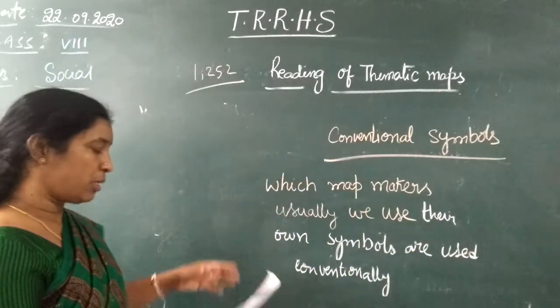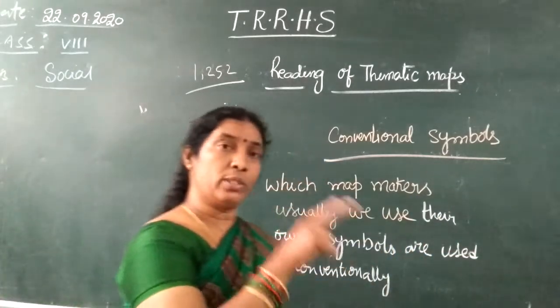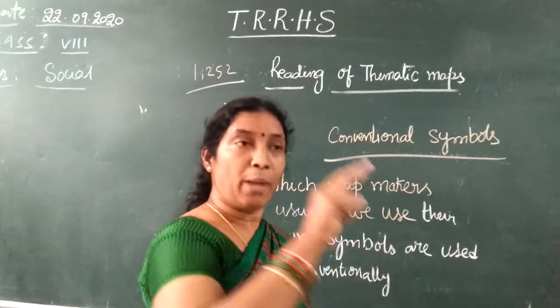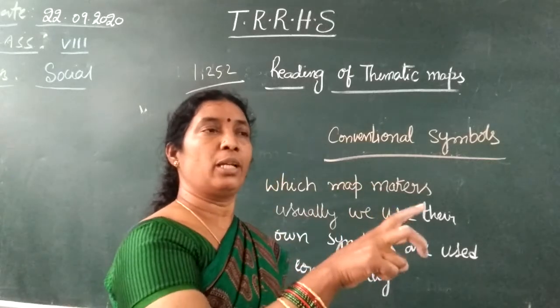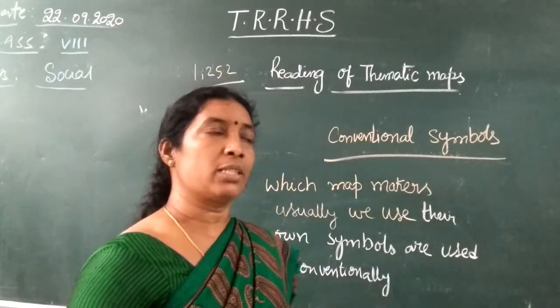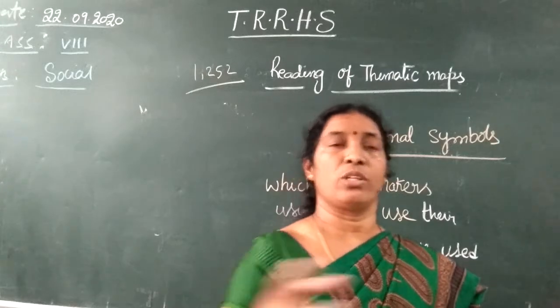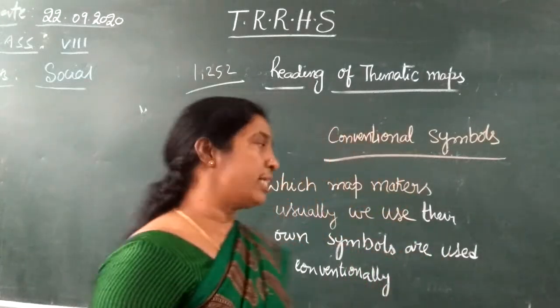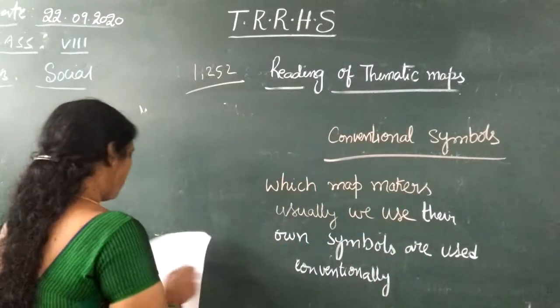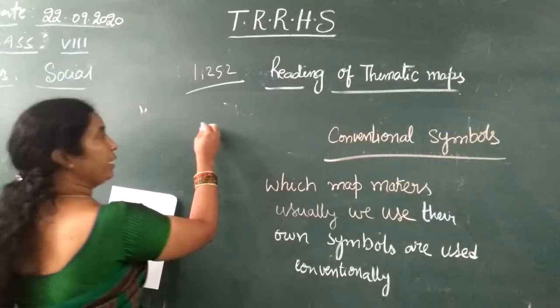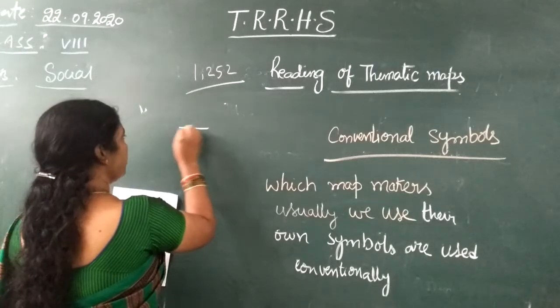So conventional symbols are used only on maps. On the maps, we can easily understand by seeing the map which are the terrain places, which are the hilly areas, which are the seas, which are the oceans. We can easily identify that. See, I will explain a few things here, the conventional symbols.